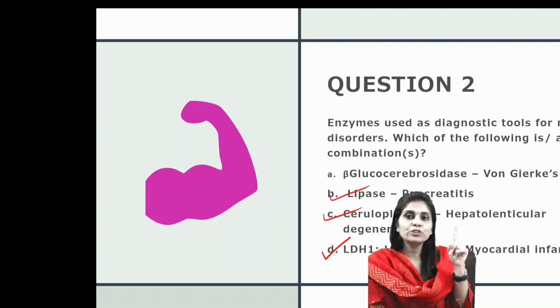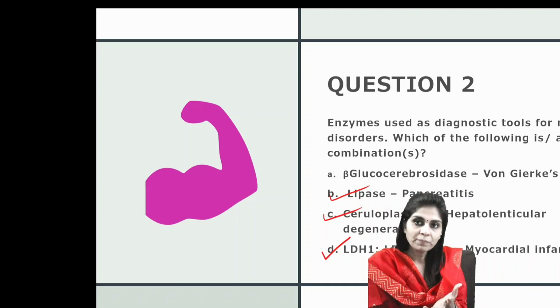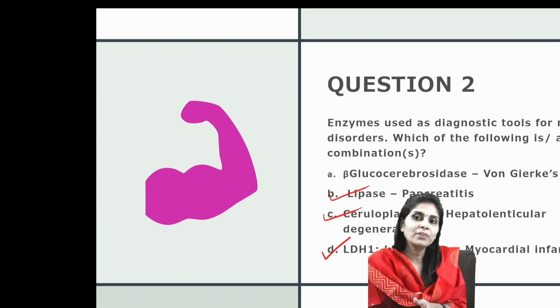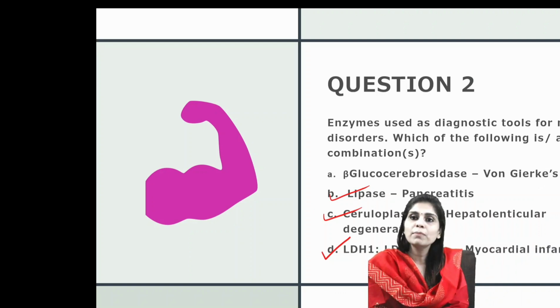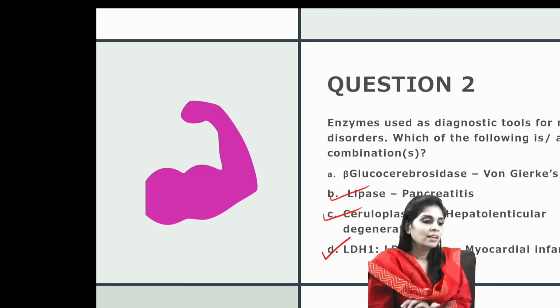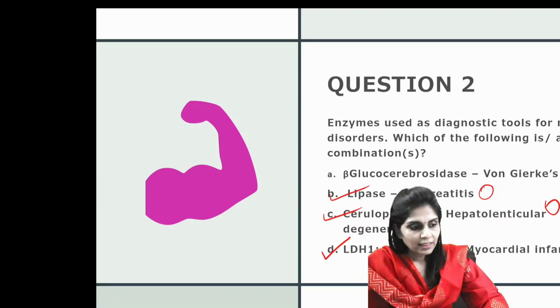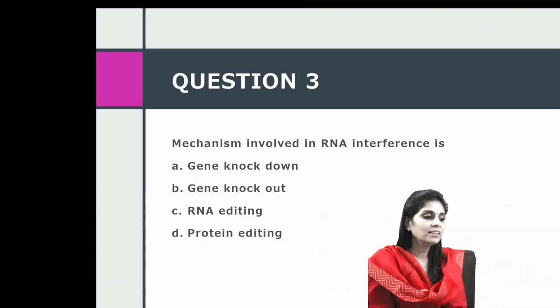So normally LDH2 to 1 ratio will be high. But if you find that LDH1 to 2 ratio is high, then that's called as flipped pattern of LDH. That's observed in myocardial infarction. So which of the following is or are the right combinations? We have 3 answers here, B, C and D. Okay. Let's discuss the third question.